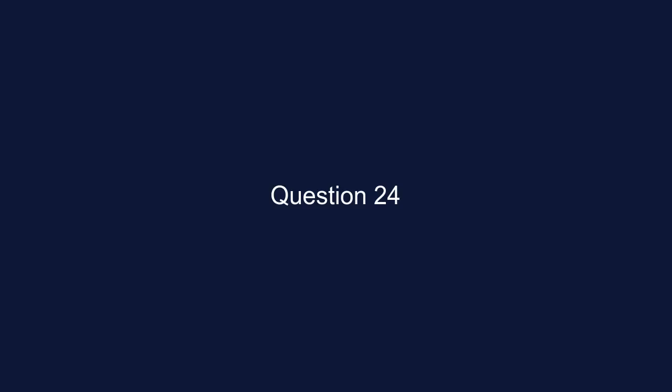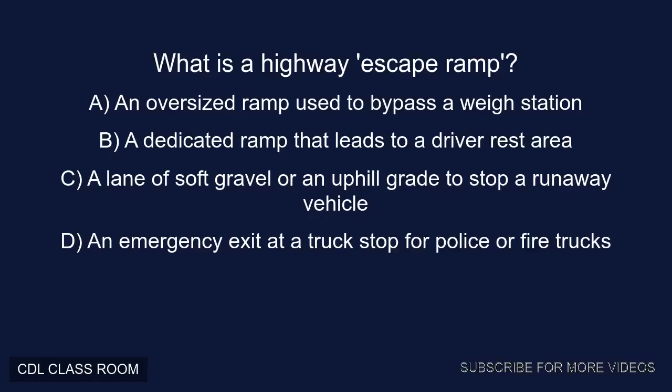Question 24. What is a highway escape ramp? A. An oversized ramp used to bypass a way station. B. A dedicated ramp that leads to a driver rest area. C. A lane of soft gravel or an uphill grade to stop a runaway vehicle. D. An emergency exit at a truck stop for police or fire trucks. Correct answer, C. A lane of soft gravel or an uphill grade to stop a runaway vehicle.